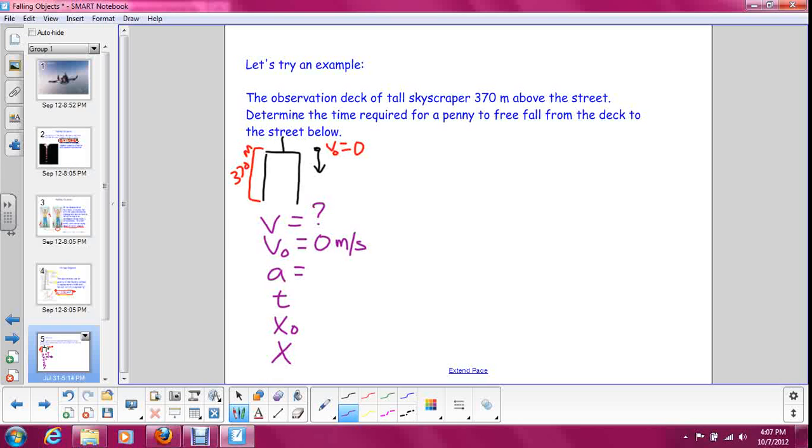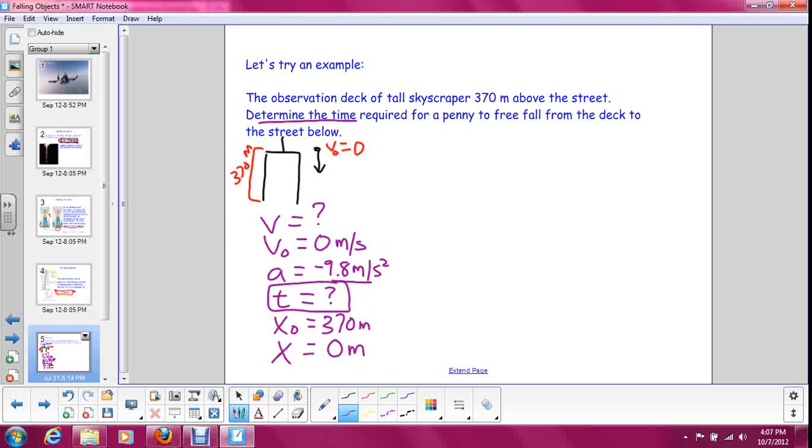Its acceleration is negative 9.8 meters per second squared. This penny is going to fall to the ground because of gravity. And anytime you have something falling or changing direction due to gravity, it always has an acceleration of negative 9.8 meters per second squared. We do not know the time it takes for this penny to fall. This is what we're trying to find. Determine the time. Its initial position we can call 370 meters because it's starting at the top of the building. And if we call the initial position 370, the final position needs to be 0.